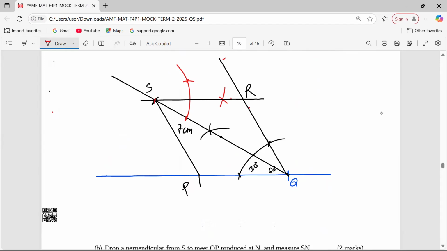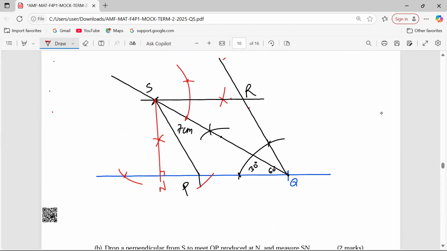So I stand at this and I make arcs like that. Then standing on those arcs, I can make other arcs above. So standing here, I make an arc and I cut the first one, such that I'll be in a position to drop a perpendicular. This is a perpendicular, meeting at N.